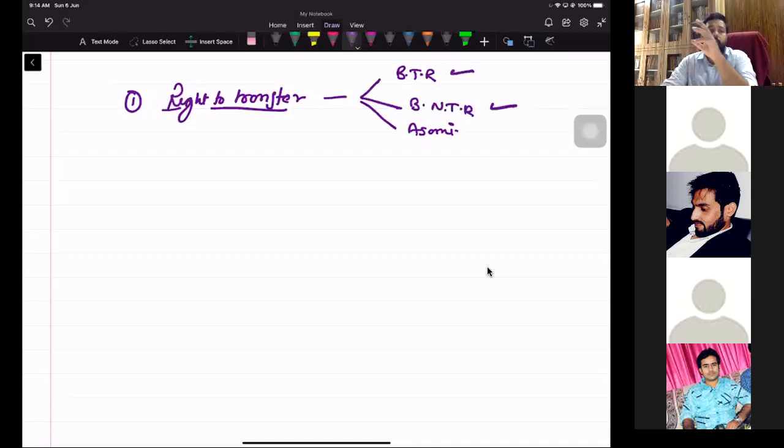Whether Bhumidhar with transferable rights has the right to transfer or not, whether Bhumidhar with non-transferable rights has the right to transfer or not, or whether the Assami has the right to transfer or not.